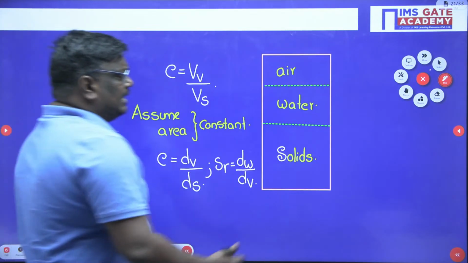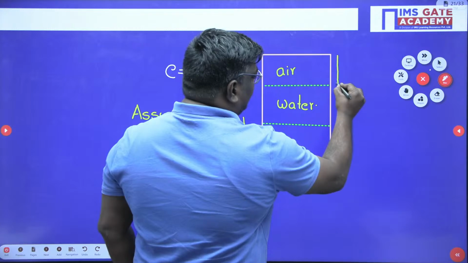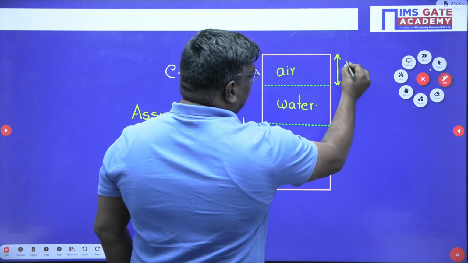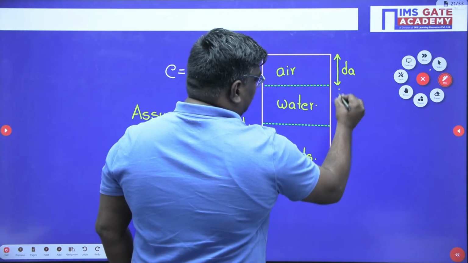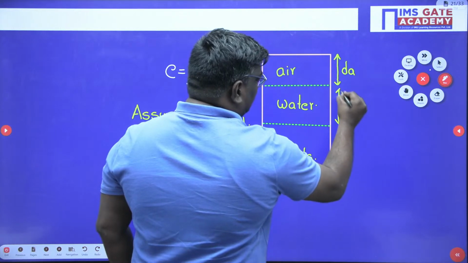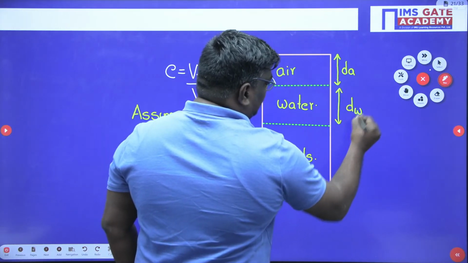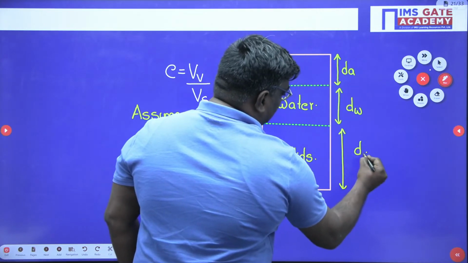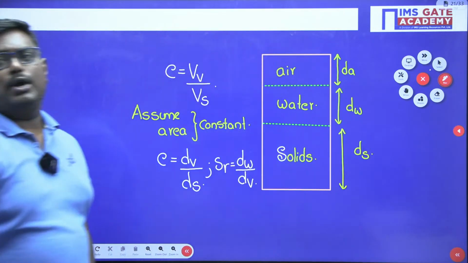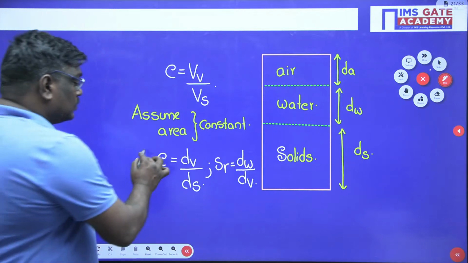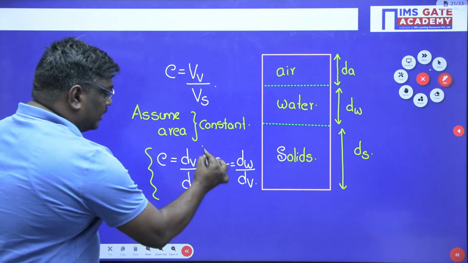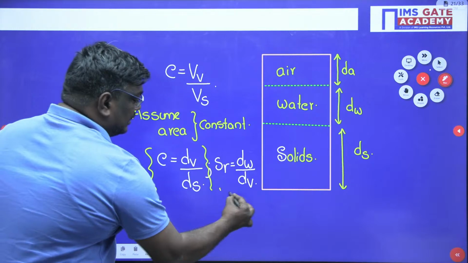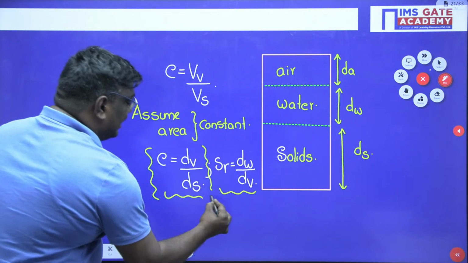Here, this is the depth of the air, this is the depth of water, and this is the depth of solids. I hope you are clear, my dear students. These formulas, whatever I am writing here, will definitely help you.